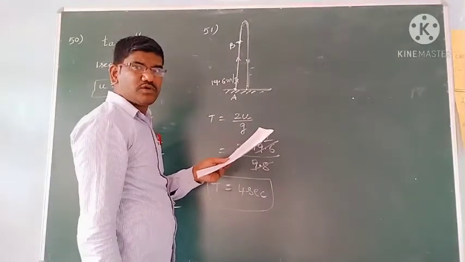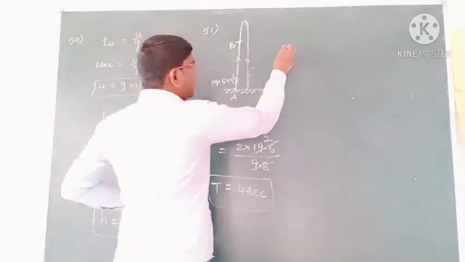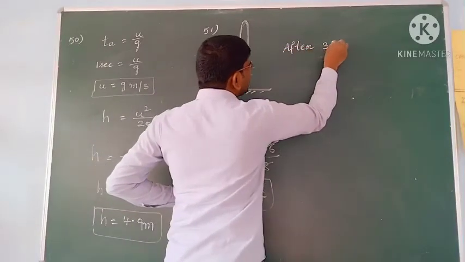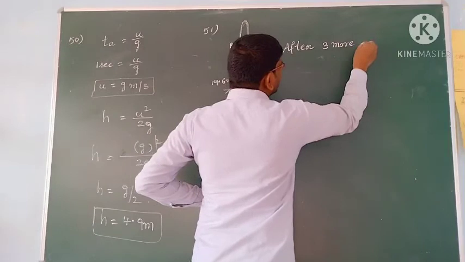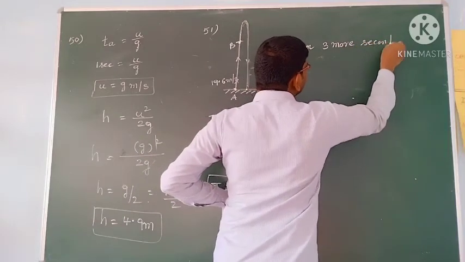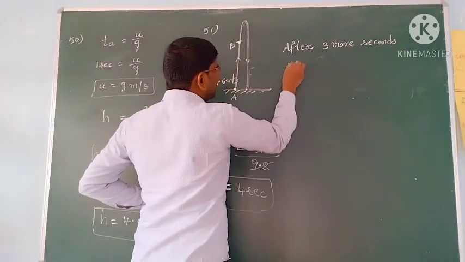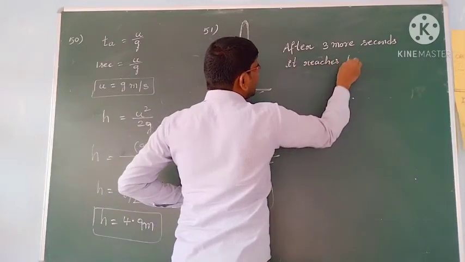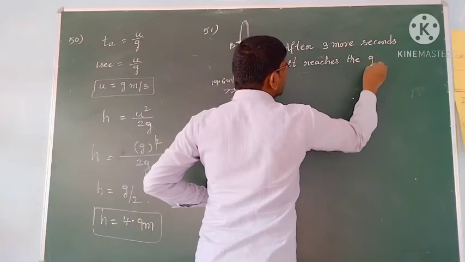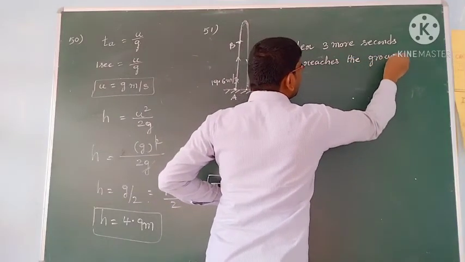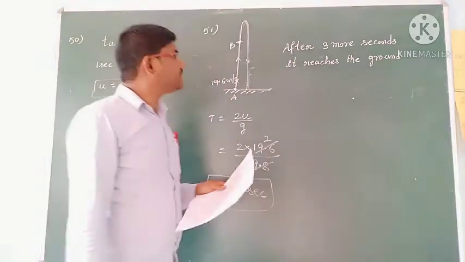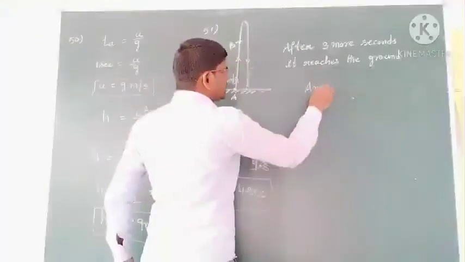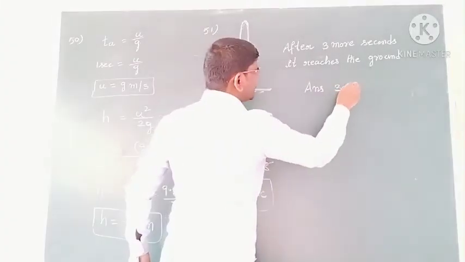After how many more seconds it reaches the ground means after 3 more seconds. So the answer is 3 seconds.